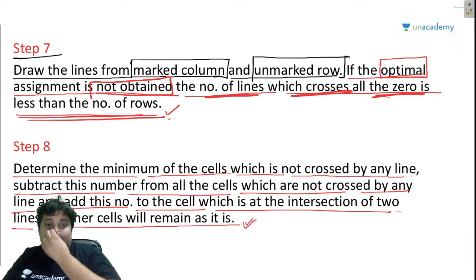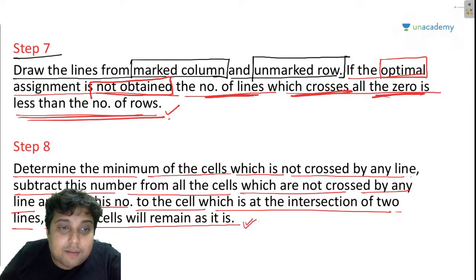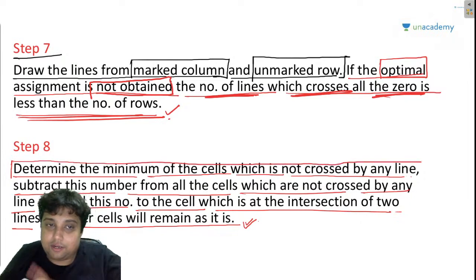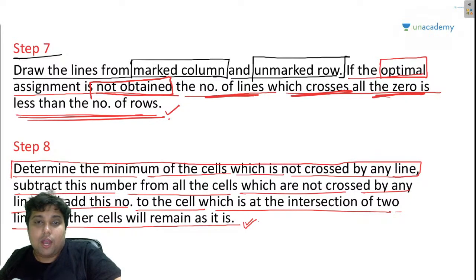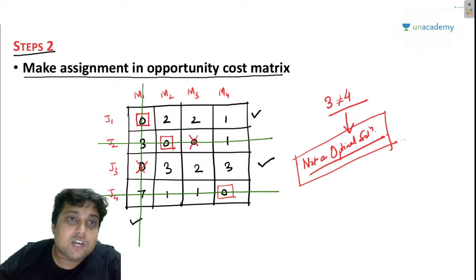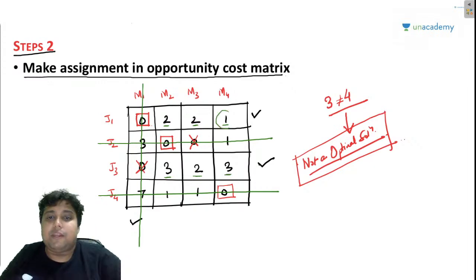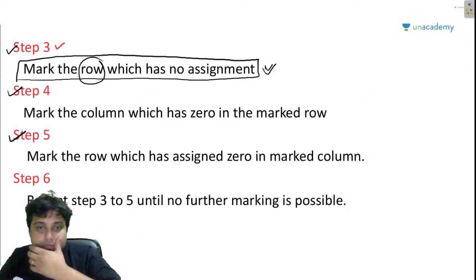It is asking me to determine the minimum of the cells which are not crossed by any line. So first I am going to find those cells. These are the values which are not crossed by any lines, and the minimum of these values is 1.